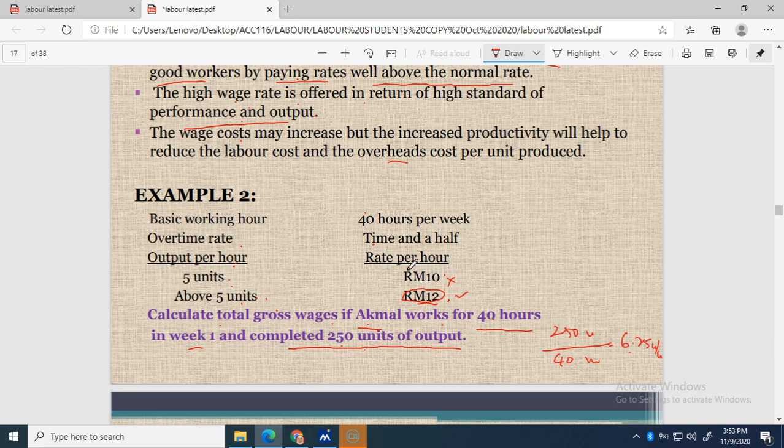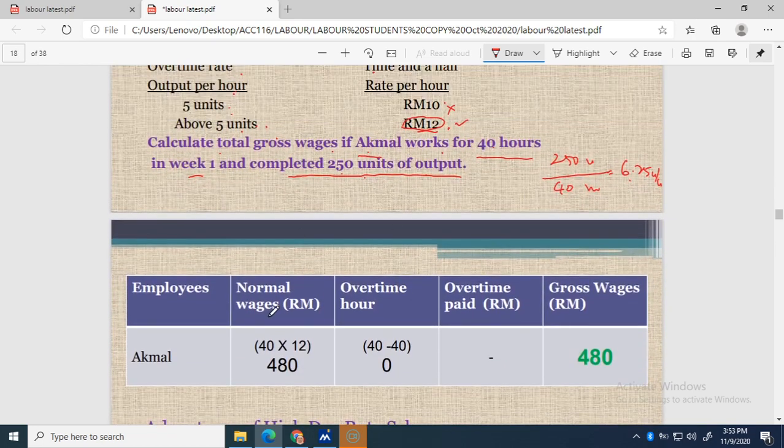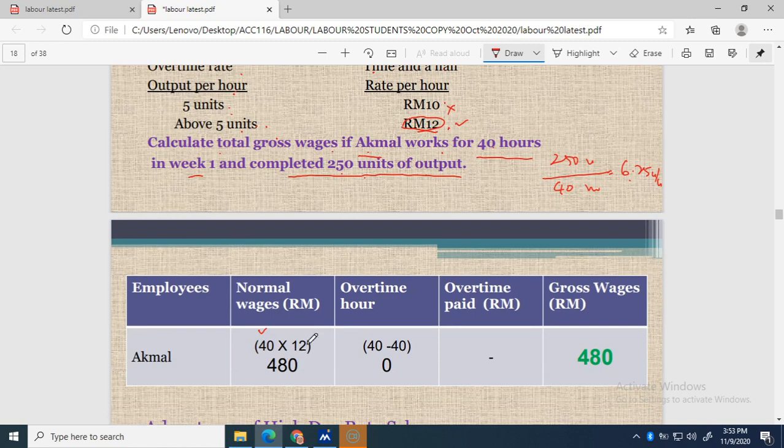How to calculate the wages is just like the basic scheme. Akmal worked 40 hours, and the rate here is 12, not 10, at the high day rate. How about overtime?